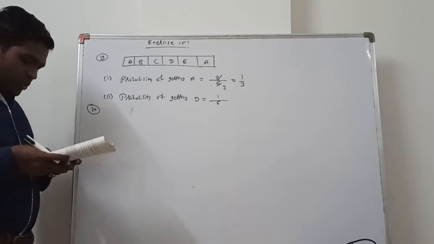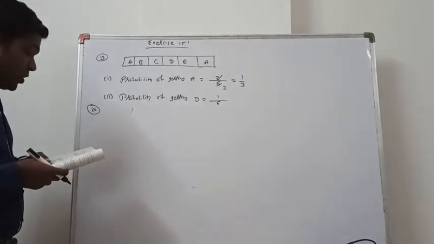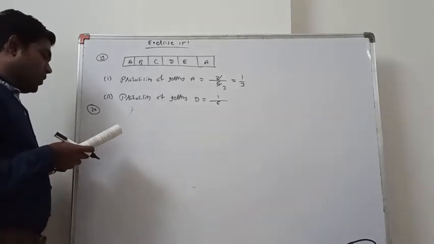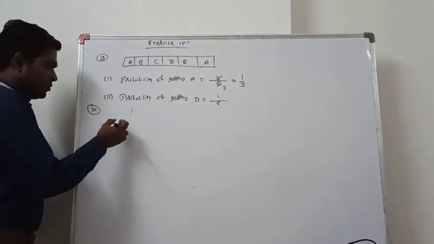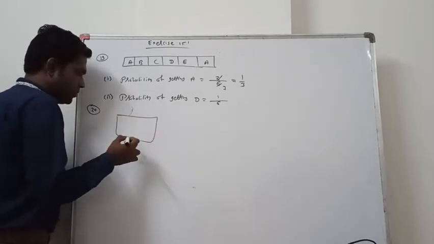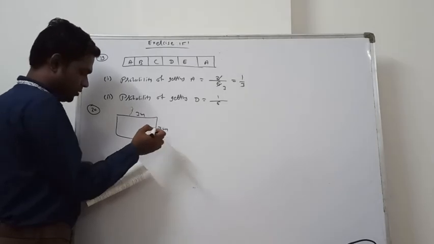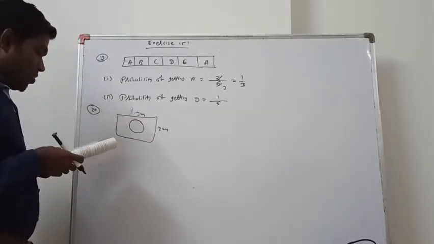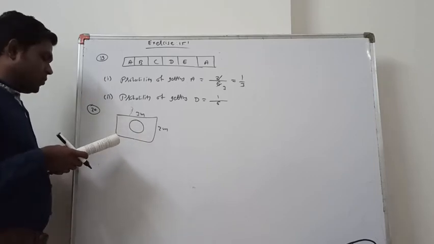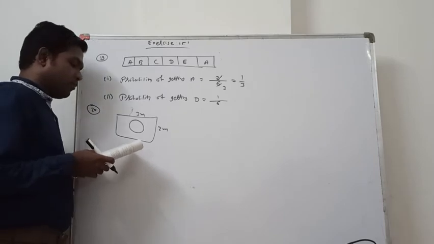This is an optional question, right? But we have already seen this question. Suppose you drop a die at random on the rectangular region shown in the figure. This type of figure should be there. This is one rectangle, length is 3 meter, breadth is 2 meter. There is another circle in that. What is the probability that it will land inside the circle which has diameter 1 meter?